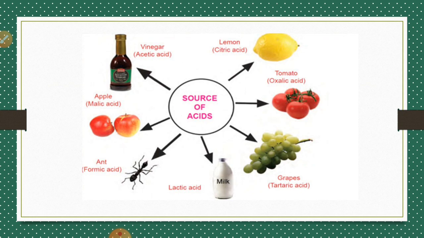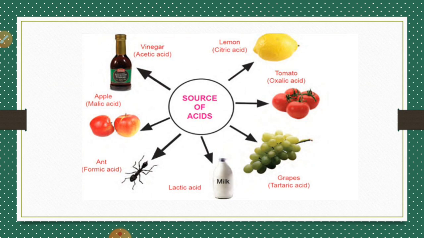The acids that we consume in our food products are mentioned here. For example, in lemon, citric acid is present. In tomato, oxalic acid is present. In grapes, tartaric acid is present. In milk, lactic acid is present. In apple, malic acid is present. And in vinegar that is used in the preparation of food, acetic acid is present.